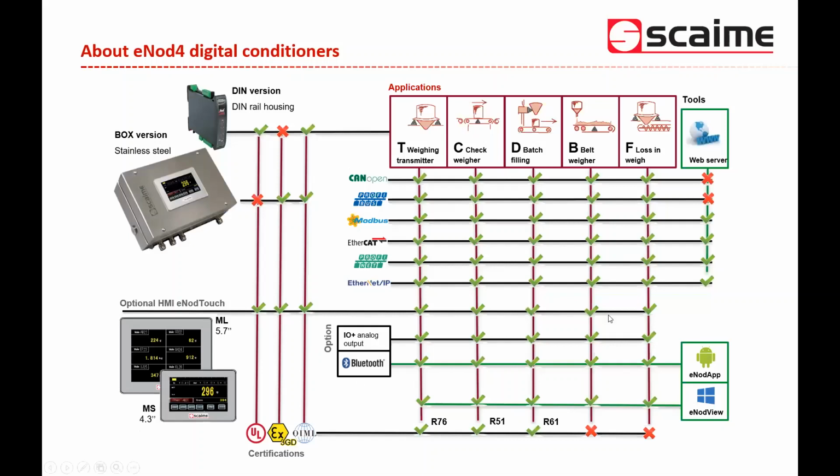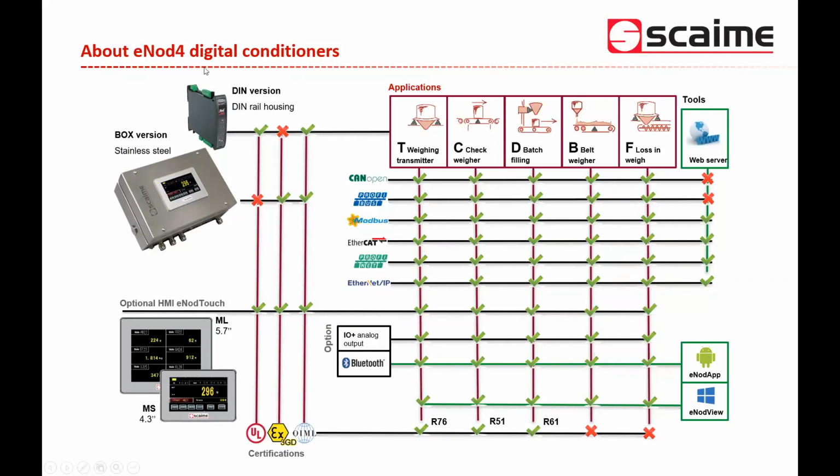So this is an overview and a sum up of what we said before. Here you see all the communication protocols available with our eNote4, which are available for all firmware versions.